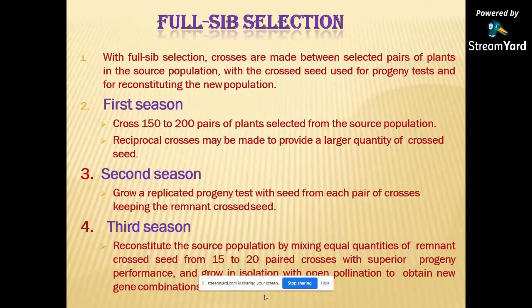In the second season, they grow a replicated progeny test with seed from each pair of crosses, keeping the remnant crossed seed. In the third season, they reconstitute the source population by mixing equal quantities of the remnant cross seed from 15 to 20 full-sib crosses with superior progeny performance and grow it in isolation with open pollination to obtain the new gene combination.